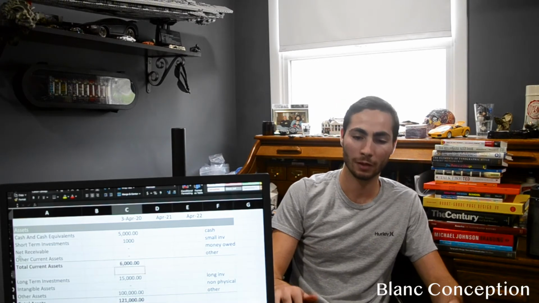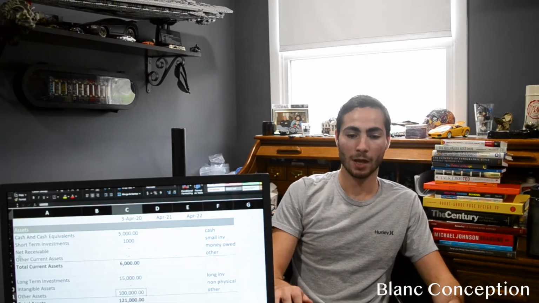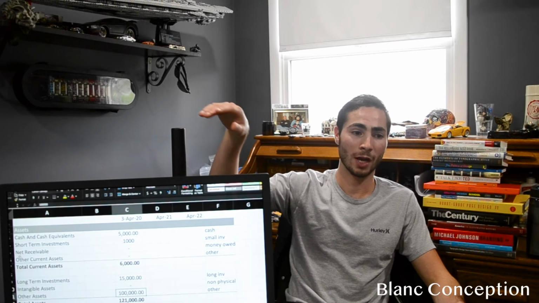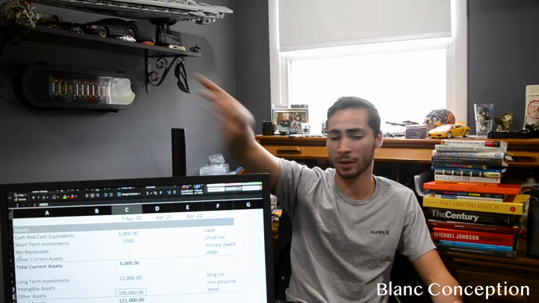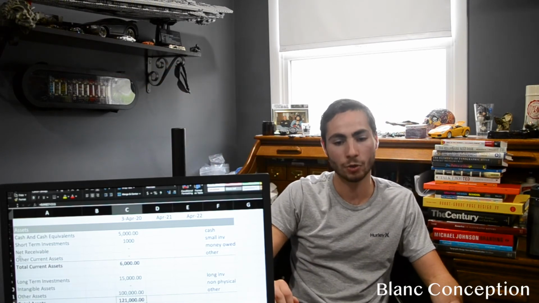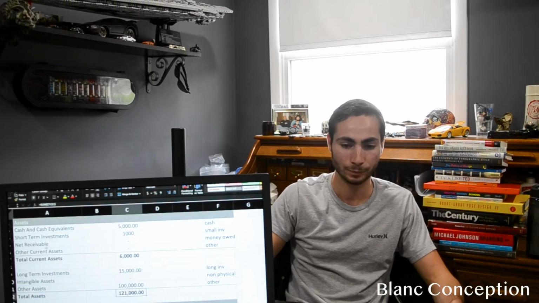And then right over here is just any other assets you have that don't fall into any of these categories. That's just going to be all other assets you have, separate, completely different bank accounts. That's going to go right here. And then total assets, that's what it's going to add up to.